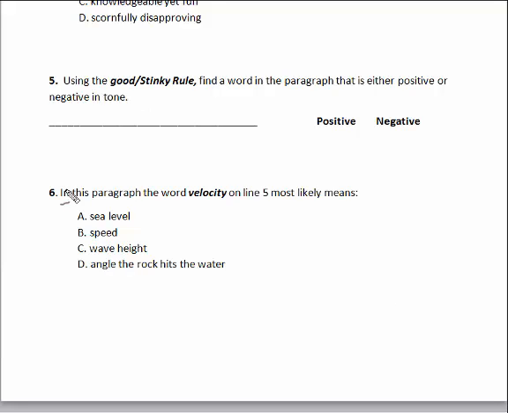Process of elimination, kids. A says sea level. Sea level feels like it's off topic. OT. Get it out of there. B says speed. I like that so far. C says the wave. Wave feels like that's off topic as well. Let's get that out of there. And D says angle at which the water hits. I feel like that's off topic from a little bit further in the passage. B, faster and speed are related, Scooby-Doo style. B is going to be the correct answer for problem number 6.